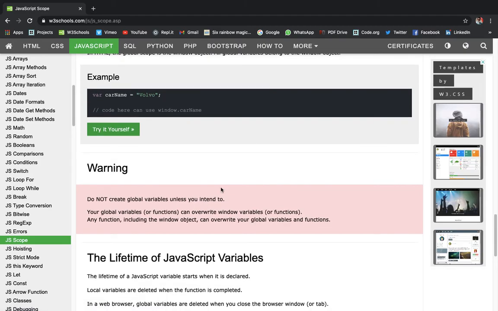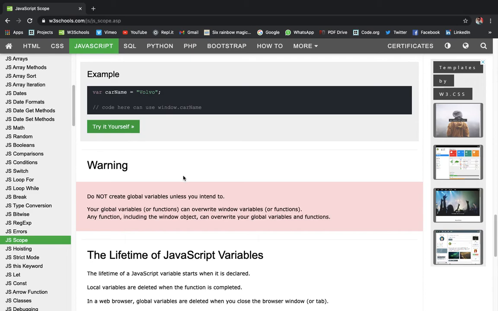And one more thing, you will know more about that in the strict mode video, but you should always keep your code in strict mode. You should always code in strict mode.